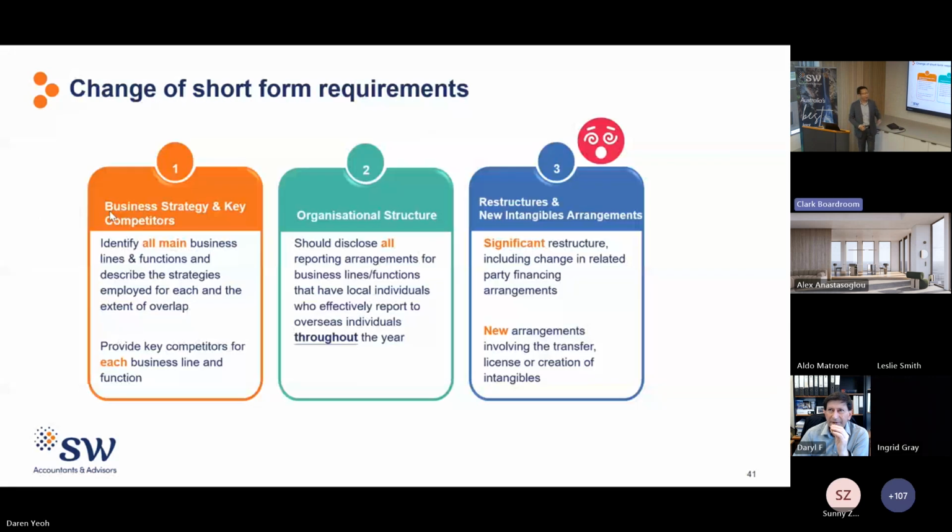And under the new format, things like business strategies, overseas reporting lines, and key competitors will need to be disclosed per each key function of the entity rather than on a whole of entity basis. If this is still relatively manageable, what is really challenging is the disclosures around significant restructures or new intangible related questions. Restructures are defined very broadly, and certain restructures can be deemed significant regardless of their dollar value materiality.